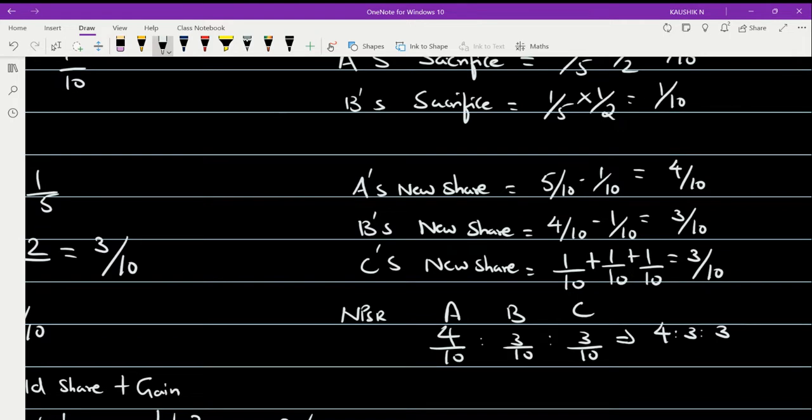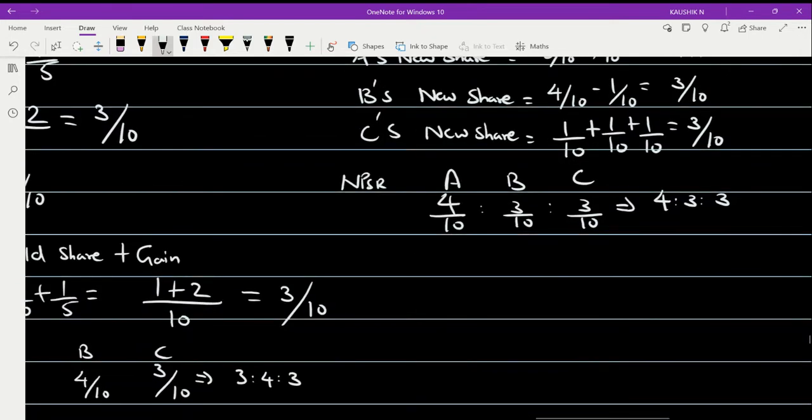Remember students, when you are getting any ratios, check if it can be simplified to the maximum extent, then go up to that level. Don't just leave it once you got an answer. Check whether you are able to drill it to the next levels. Please go up to the last level to which you can simplify the problem. Clear? Right. So I hope the NPSR is clear in this case.